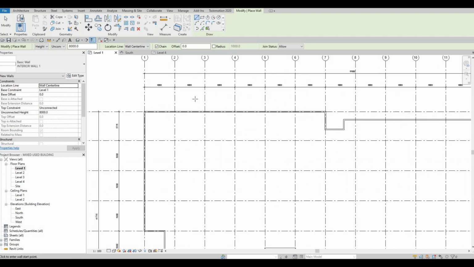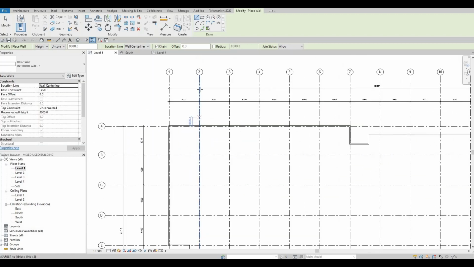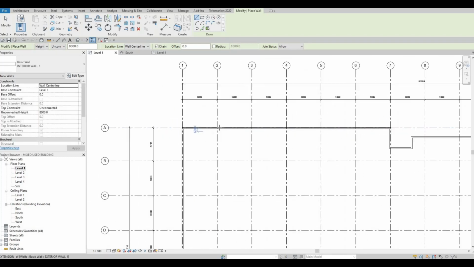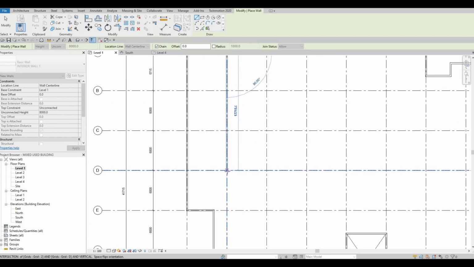Next, we're just gonna click it here. So from our grid line number 2 to A2. So we're gonna add it here up to D. So we're gonna add it D here and then close this off.